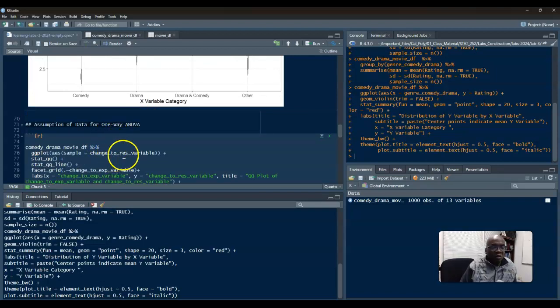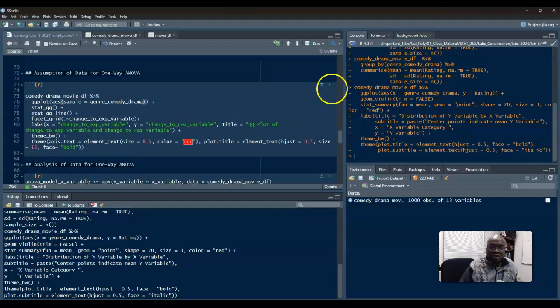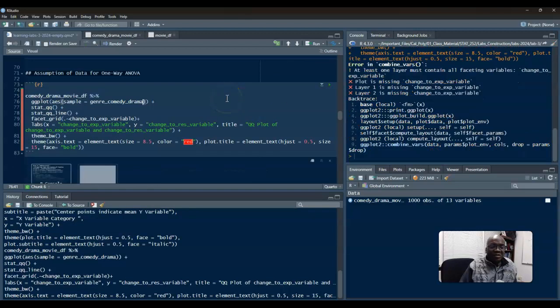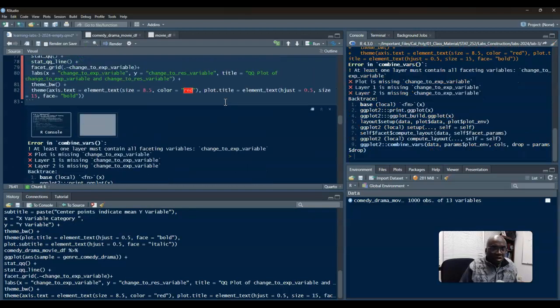One of the assumptions for one-way ANOVA is that each group actually has a normal distribution. So we utilize a QQ plot for that. So this is a QQ plot, which is so cool that you all get to see this, right? You get to do, oh wow, when it works.